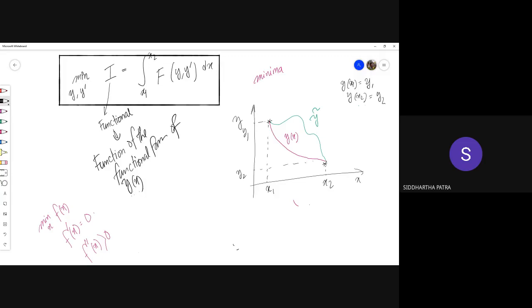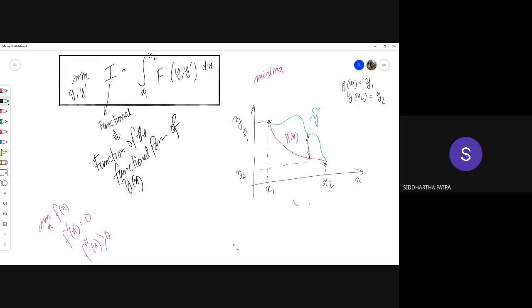Now you see my goal in this problem is to find out y of x, but the approach that I'm following is where I'm mentally assuming, let's say if I knew what was the optimum solution, okay, then what would be the case? That is how I'm thinking here. Okay, and then any arbitrary admissible function, in order to be admissible, it has to have the same value of y at the boundaries as prescribed by the boundary conditions. Okay, so any arbitrary function can be thought of as the minima function plus some variation.